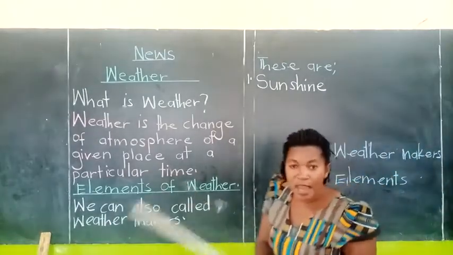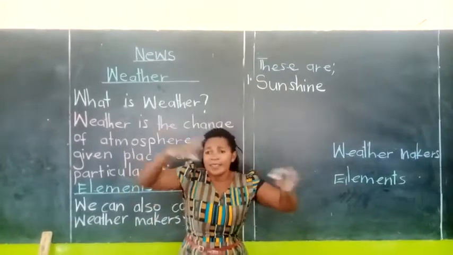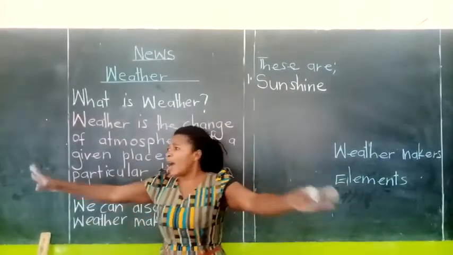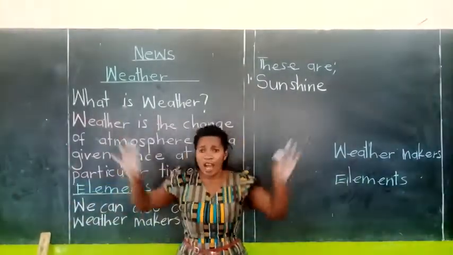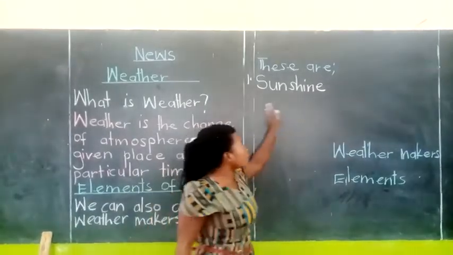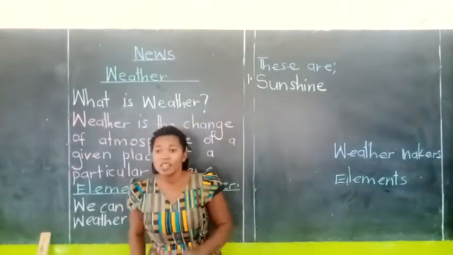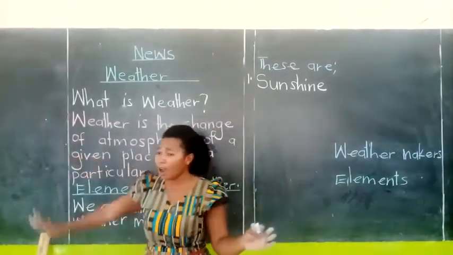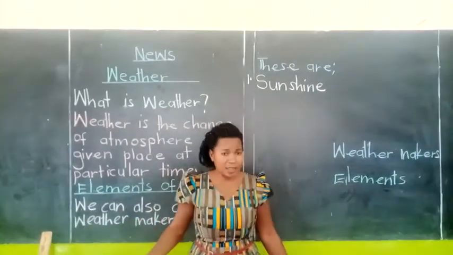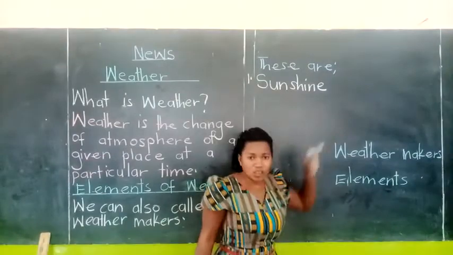So the word remains sunshine. When outside there is too much sunshine, or you see the sun shining everywhere, giving us this light, the element of weather is sunshine.